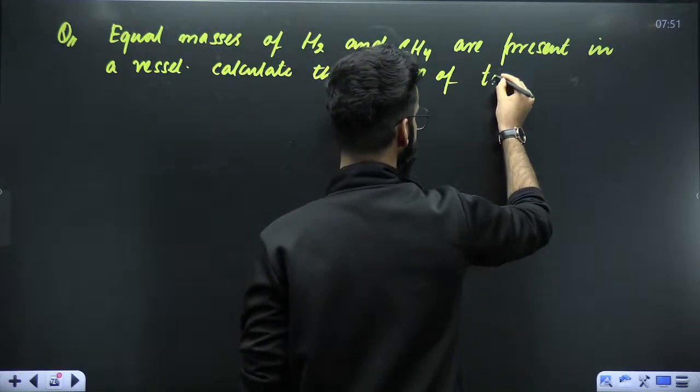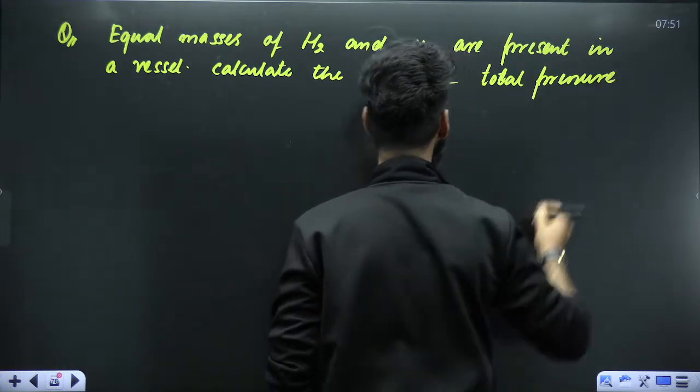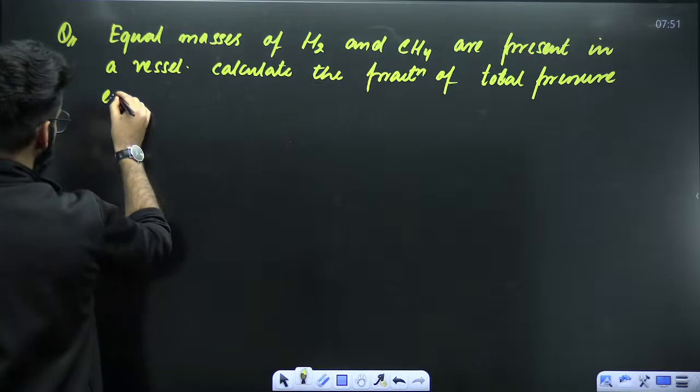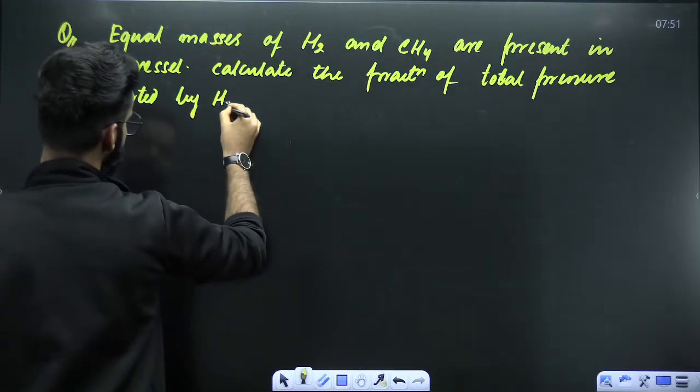Calculate the fraction of total pressure exerted by H2 gas.